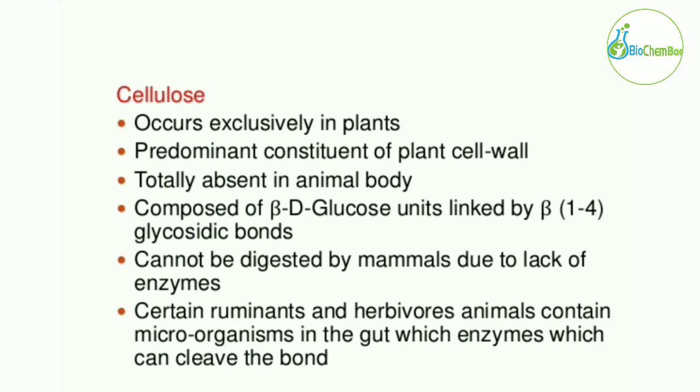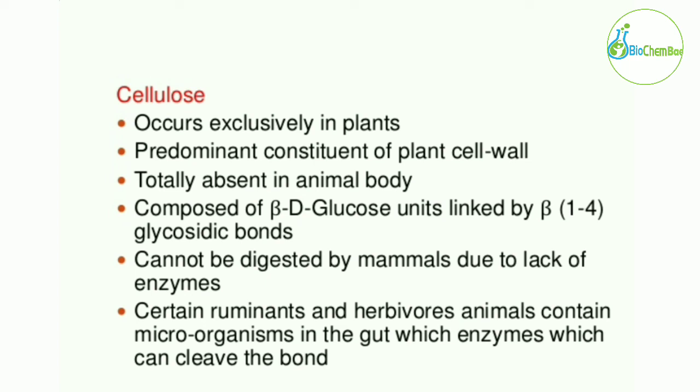The next one is cellulose. Cellulose occurs exclusively in plants. It is the predominant constituent of the plant cell wall, and is totally absent in the animal body.